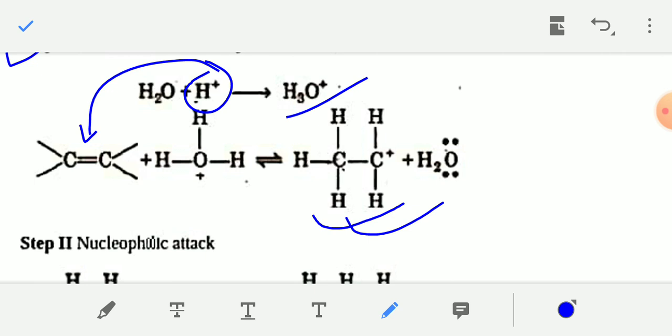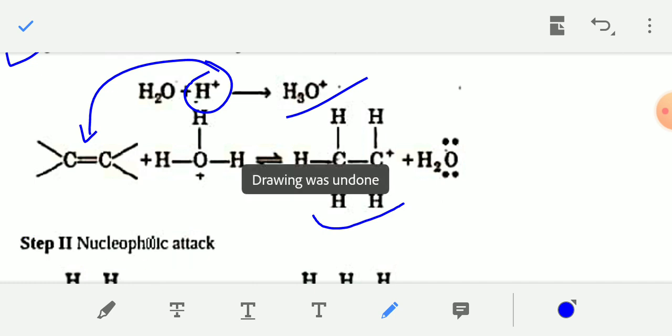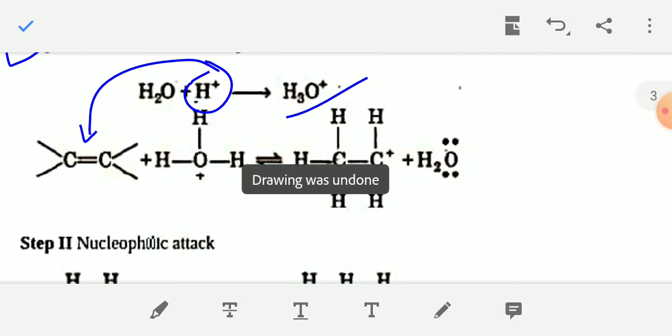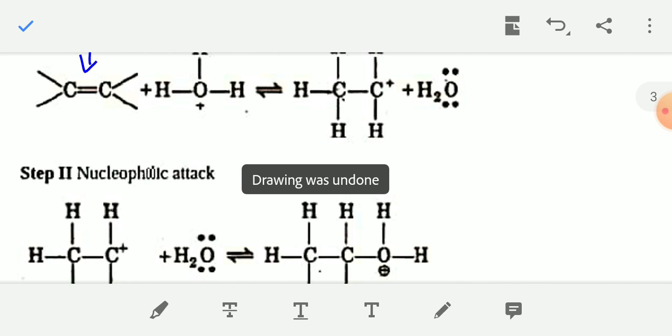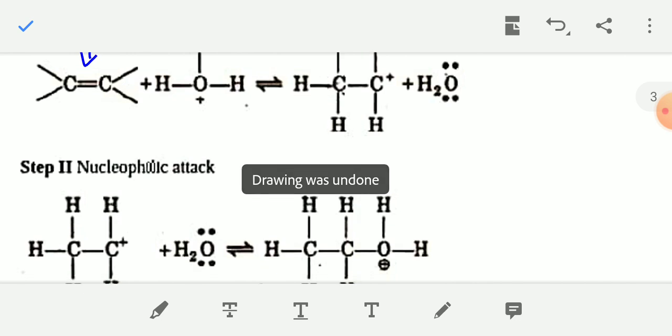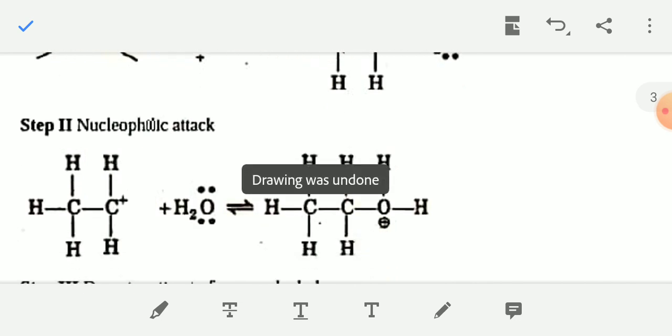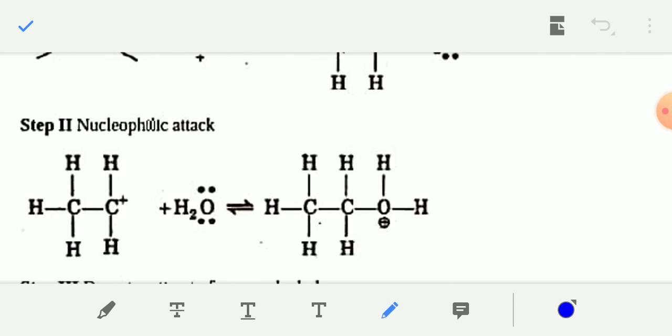In the next step, which is known as nucleophilic attack, nucleophilic attack by water molecule occurs. So in the first step, the alkene molecule is converted into carbocation. In the second step, the carbocation undergoes nucleophilic attack by the water molecule.